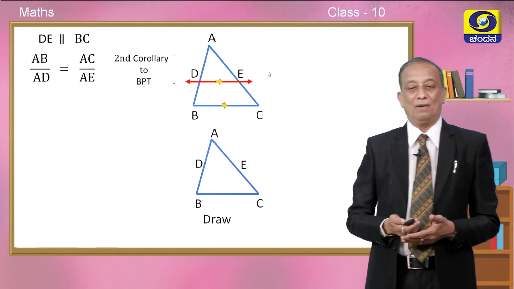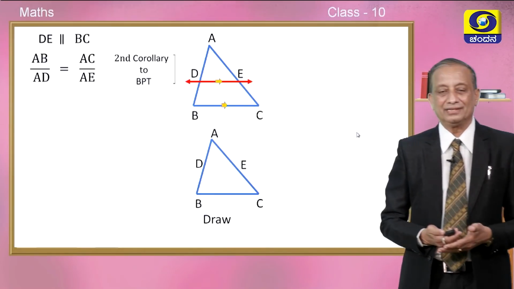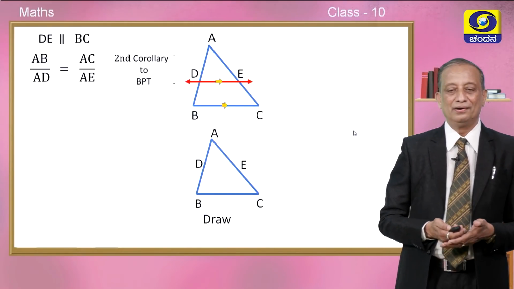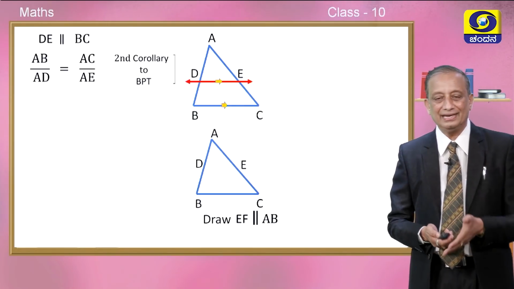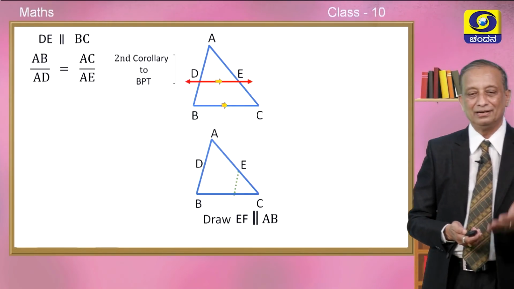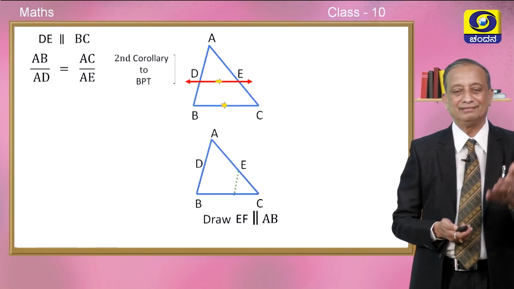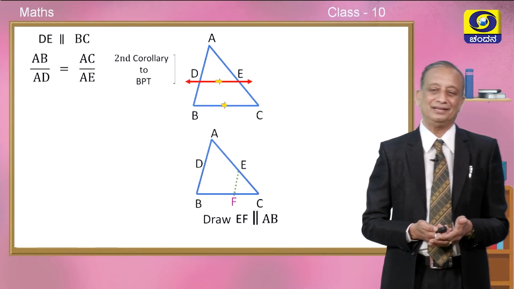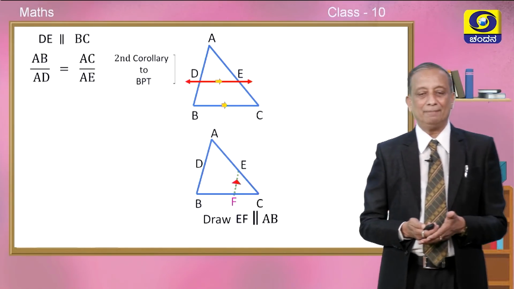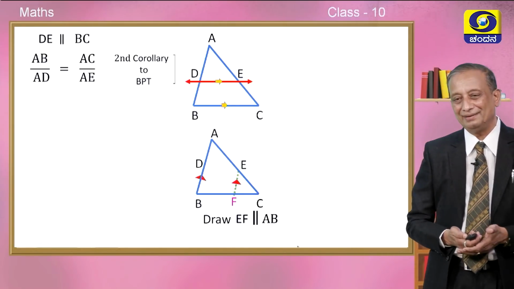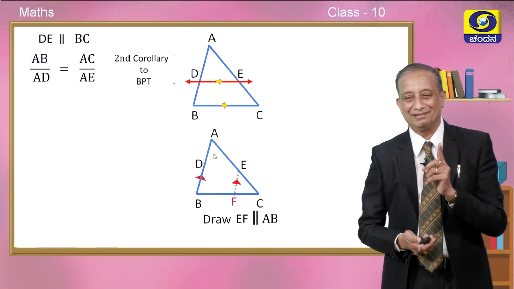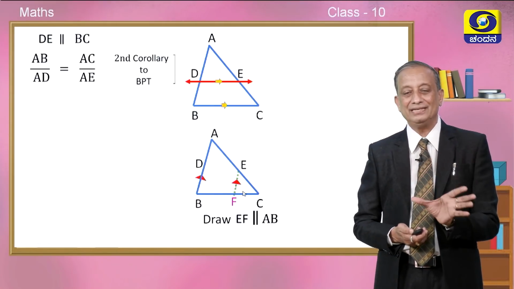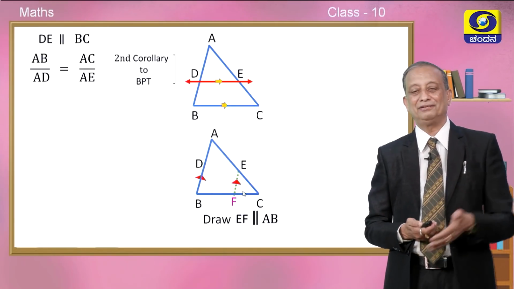Now, forget about the segment DE for some time and draw a line like this, EF parallel to AB. Look at the figure in dotted line which is coming in green color. Call this point F. So let EF be parallel to AB. I think some of you must have got the answer for how to get the relationship between BC and DE.